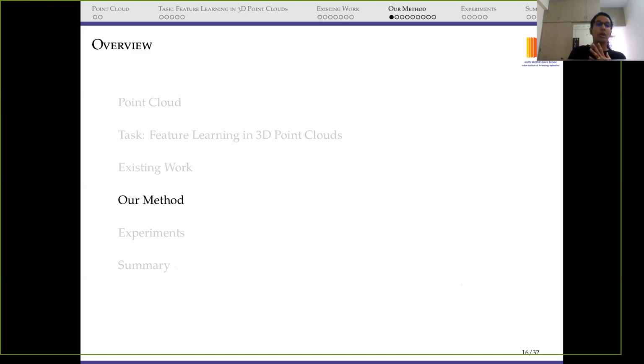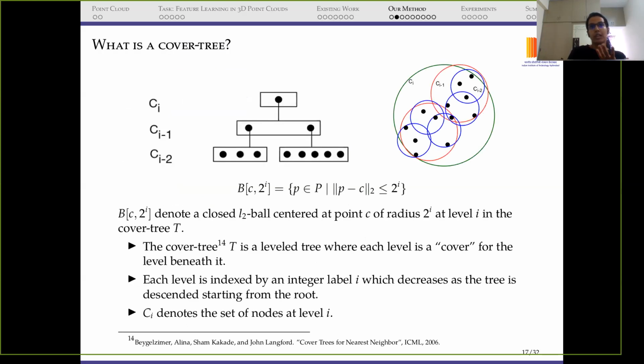Now I'm moving on to our method. But before explaining our method, I would like to explain what a cover tree is, because we use this in our method. A cover tree is basically a space partitioning algorithm which was generally introduced to speed up the k-nearest neighbor search. To define what a cover tree is, I would first like to define what a ball is.